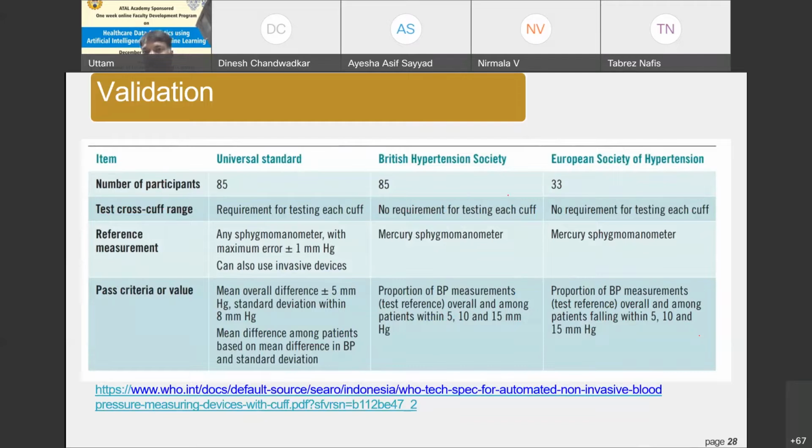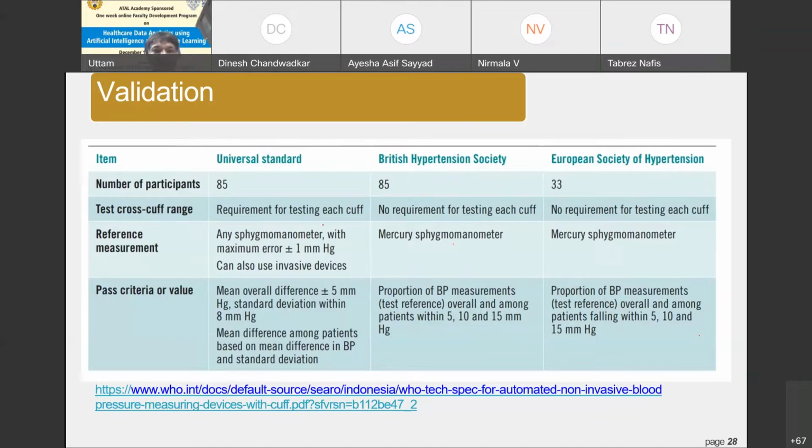Universal standard, British Hypertension Society standard, or European Society of Hypertension. Now look at this case. In all three cases, you will find the number of participants is different. In the first two, participants are specified as 85, 85. In the third case, it is 33. In the second case, right, there is a requirement for testing of each cuff. But in the other two, you don't need to test all cuffs.